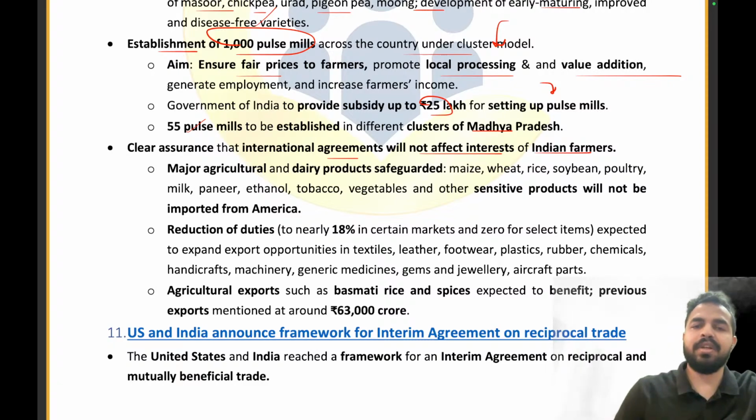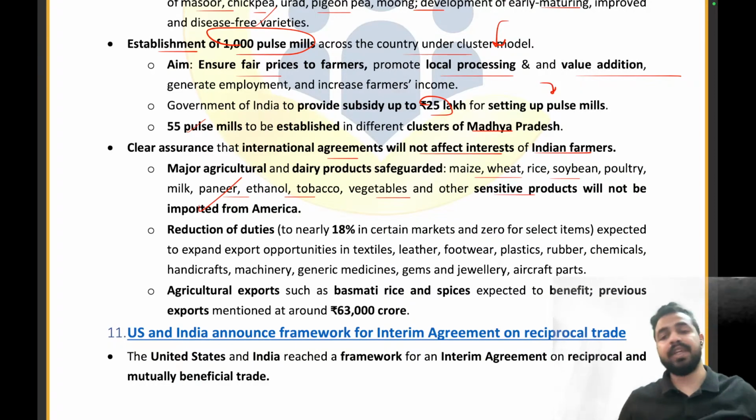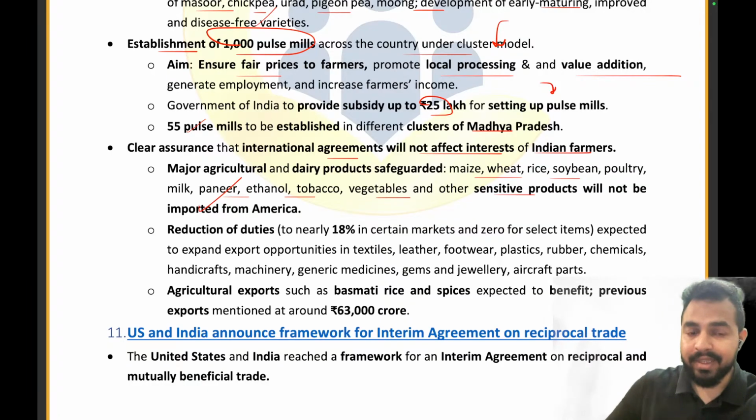So major agriculture and dairy products safeguards like maize, wheat, rice, soybean, poultry, milk, paneer, ethanol, tobacco, vegetables, and other sensitive products will not be imported from America. Right? So from now onwards, we won't be importing from America. And see guys, with this, what is happening is that now they are inducing responsibility among the farmers, that now the baton is in your hand, you have to produce the crop because the entire country is relying on you. Right, my dear friends?